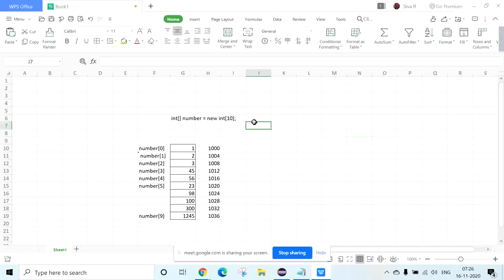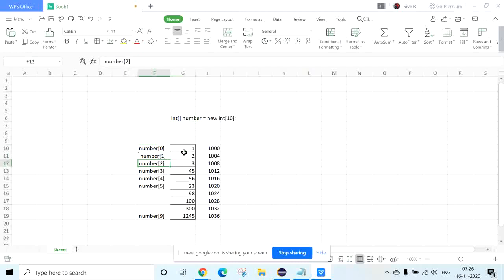So just explore on the internet and try to see how many bytes are allocated for each data type. An integer is going to have 4 bytes. So 1000, 1048... I have taken 4 bytes as an example, and I just increased each index value by 4 bytes. This is the memory allocation for the array, how we can declare it, and these are the index values.